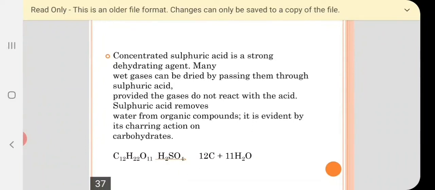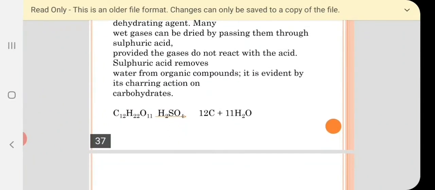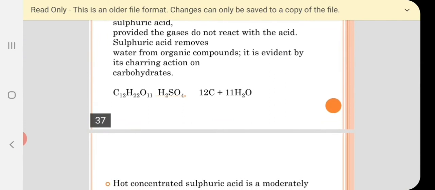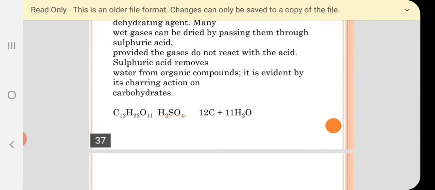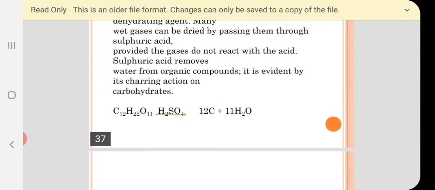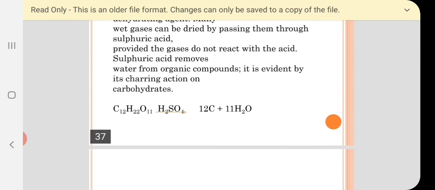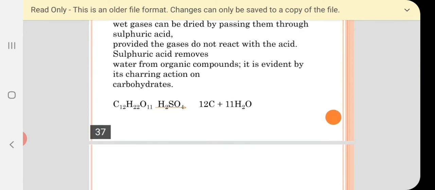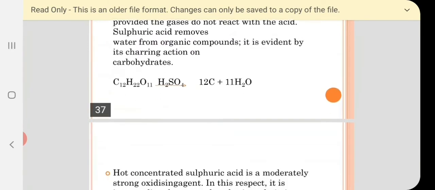It is evident from the charring action on carbohydrates. You take any carbohydrate, add concentrated H2SO4 to it, and the water molecules will be removed. For example, in case of sucrose, that is C12H22O11, when concentrated sulfuric acid is added, 11 H2O molecules are removed and 12 carbons are left behind.